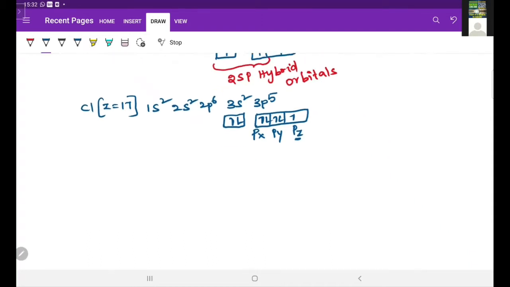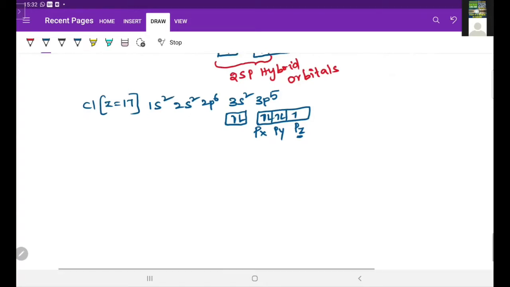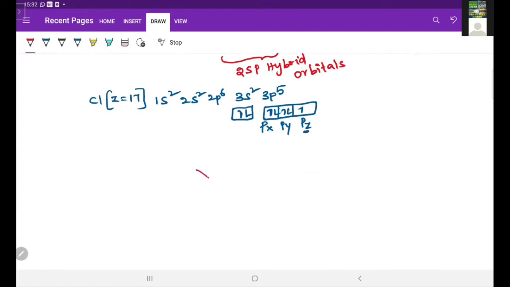I will show it now here. See, beryllium is forming 2 hybrid orbitals. Those 2 sp hybrid orbitals are arranged like this, linearly. So this is sp and sp. This is one electron and another electron. Like this, each sp hybrid orbital is having one unpaired electron. This is about the beryllium hybrid orbitals.